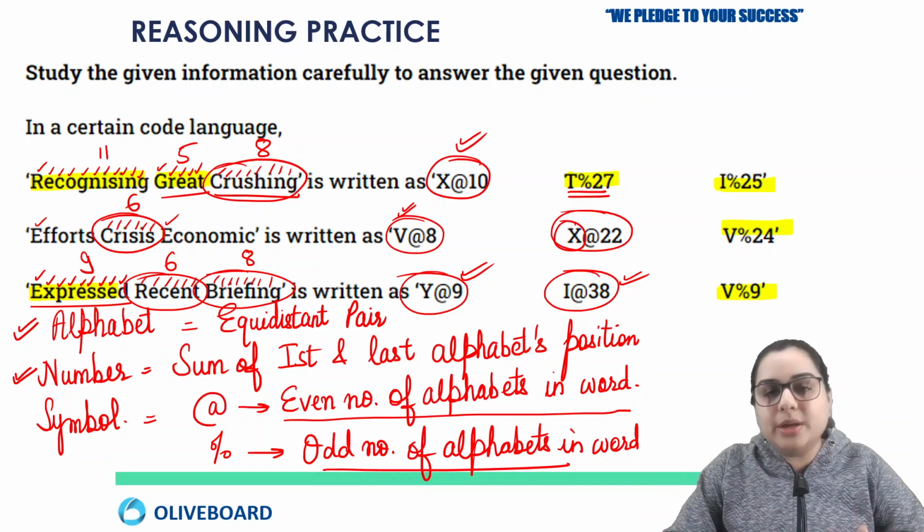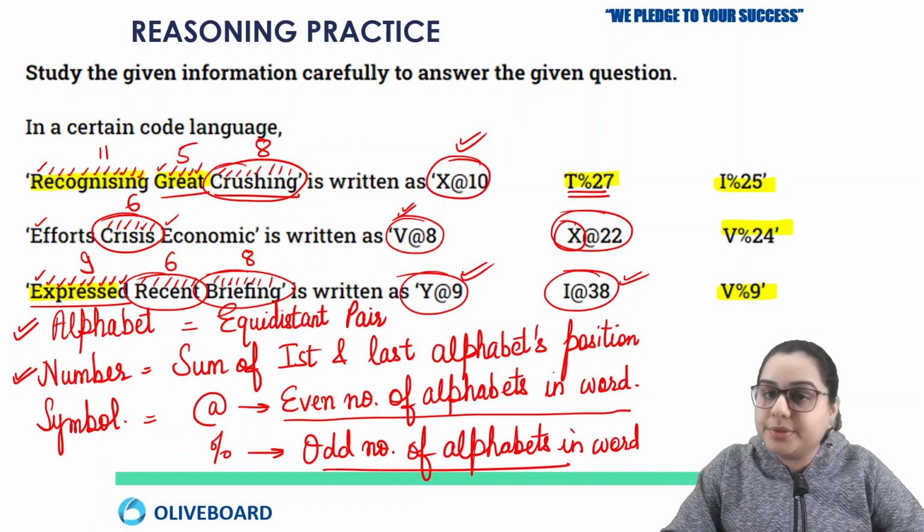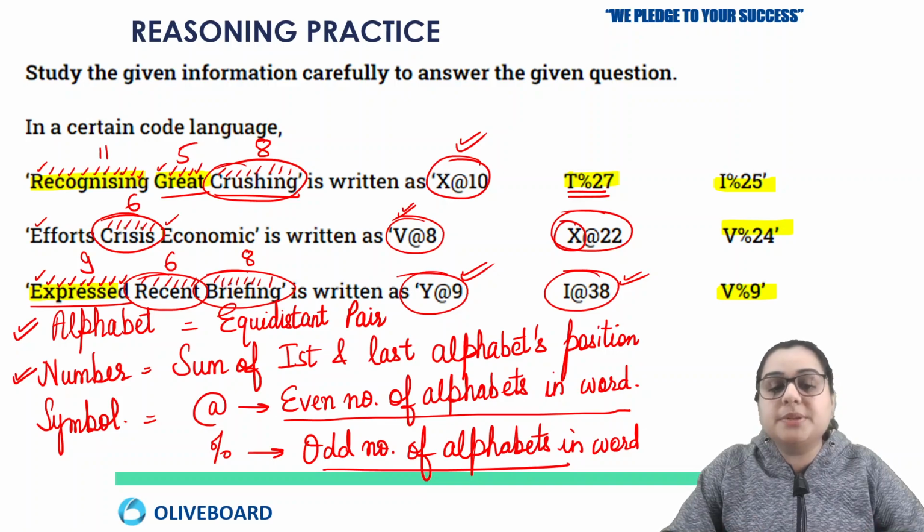So now we are clear about the symbol: you are going to count the number of letters in the word. If that happens to be an odd number, you are going to give the symbol of percentage. And if that happens to be an even number, then you are going to give the symbol of @. And this is how we decoded the whole question. Okay, so I hope this is clear to you.